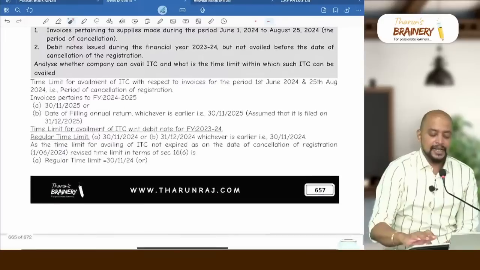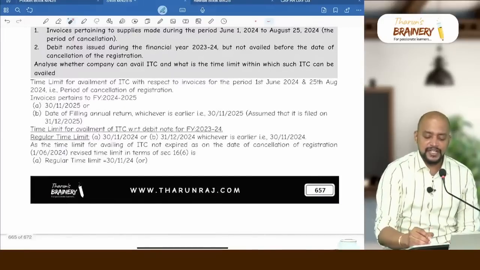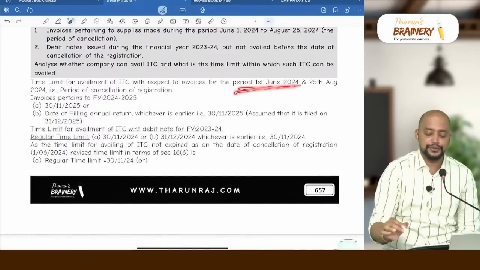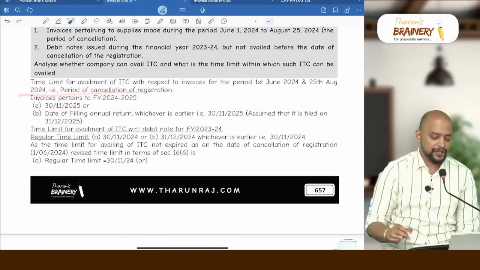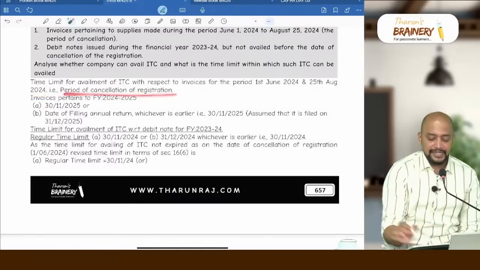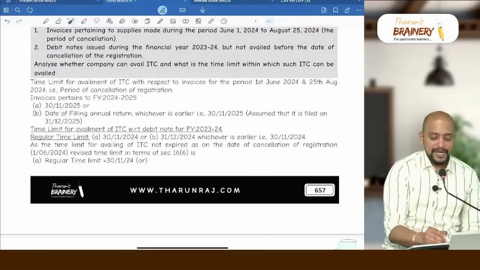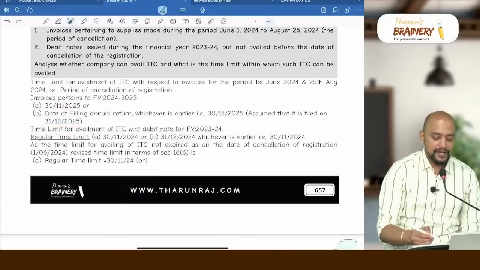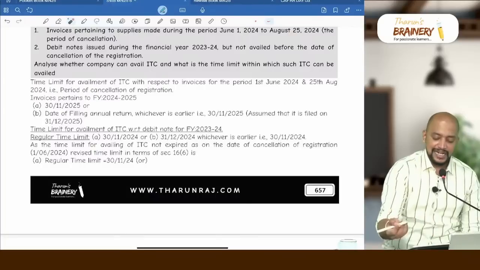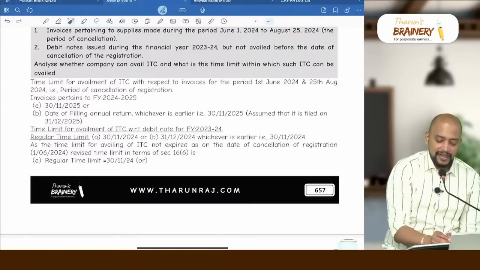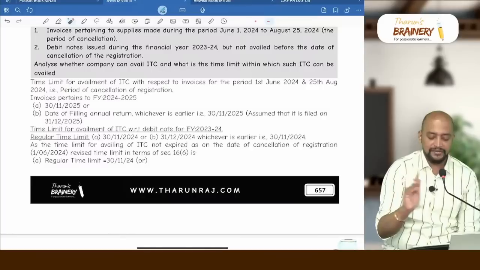That is the answer. Assume the date of filing annual return is 31st December 2025. So the time limit for availment of ITC will be whichever is earlier, which is 30th November 2025. Is it clear?